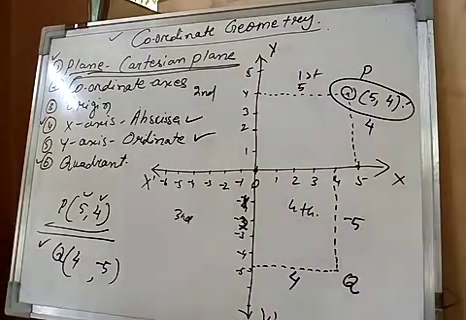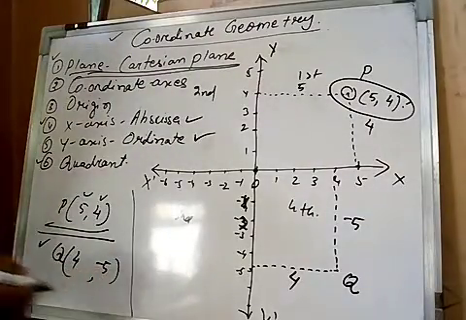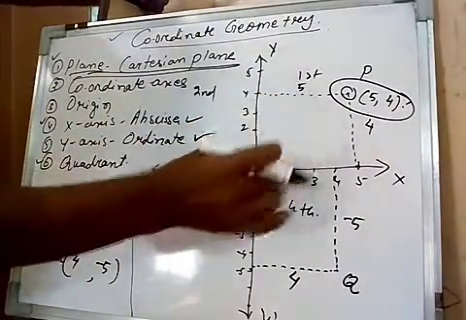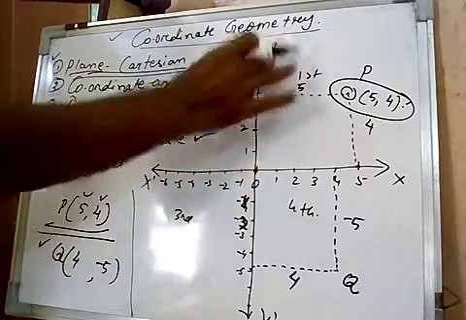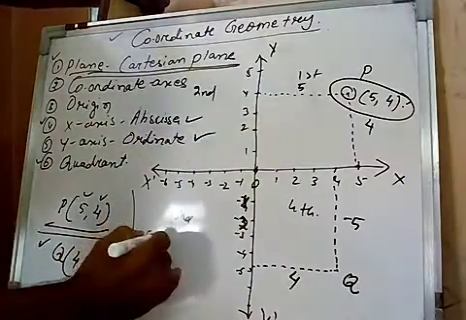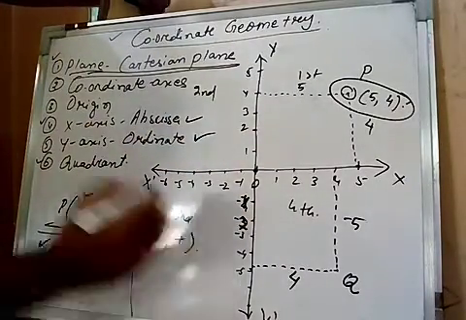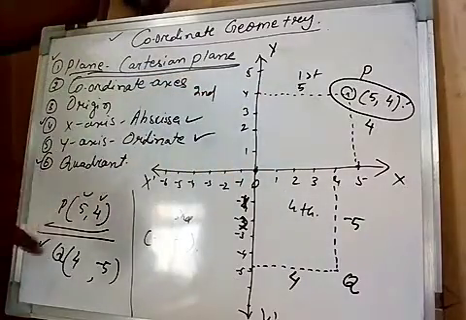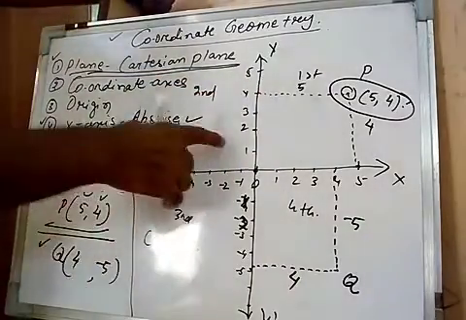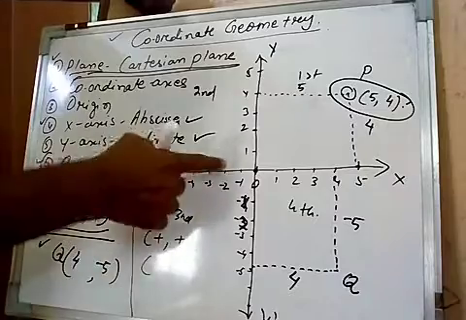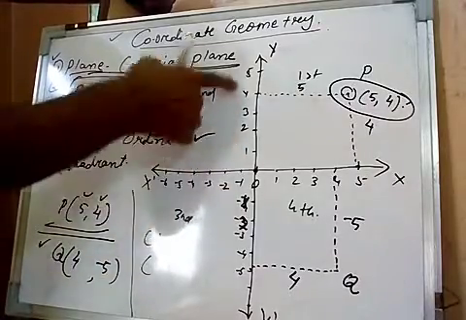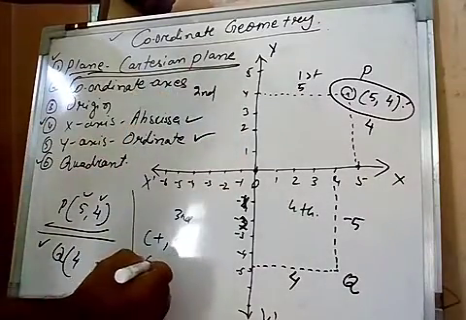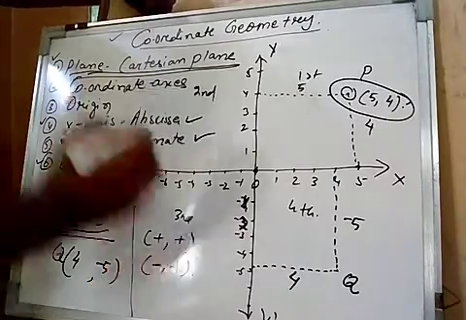If you see here the values by quadrant, in the first quadrant the x coordinate is positive and the y coordinate is also positive. So the value of a point in the first quadrant will be positive, positive. In the second quadrant, the x coordinate will be negative and the y coordinate will be positive. So minus and plus.